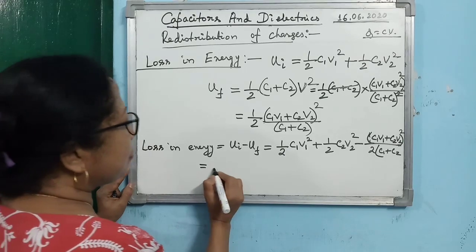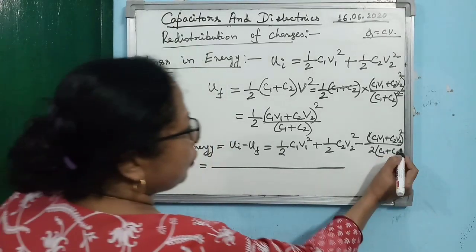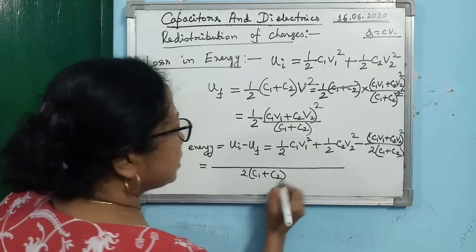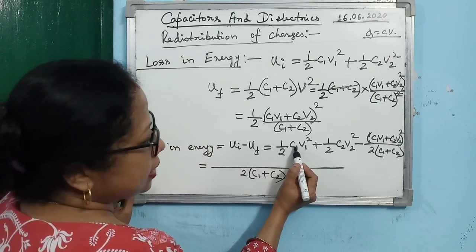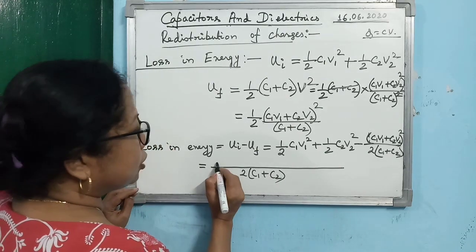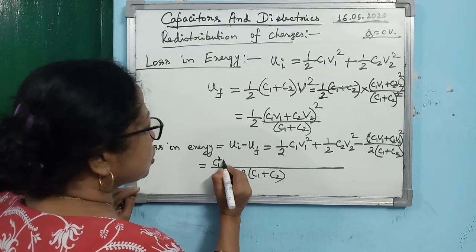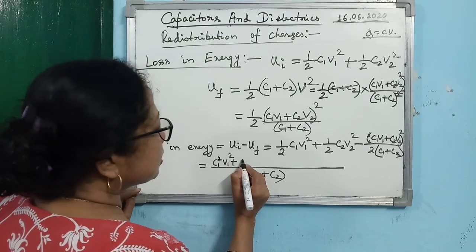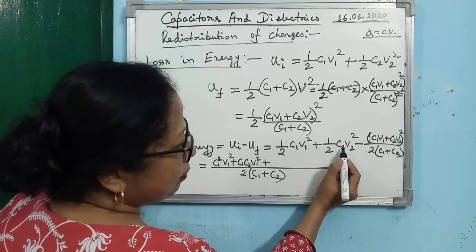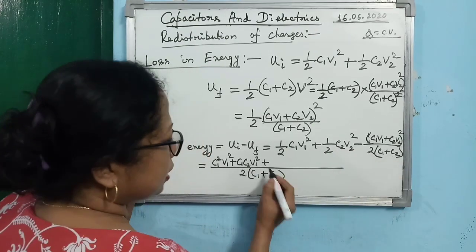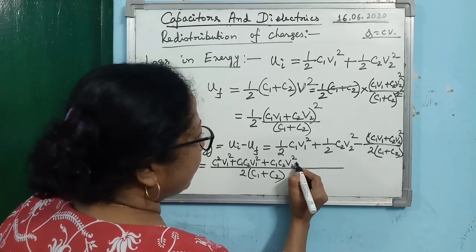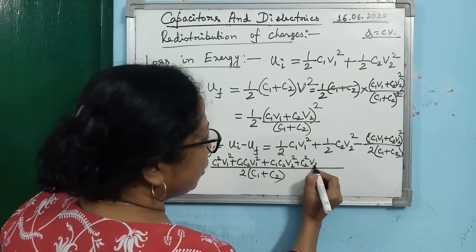Alright. Now a little bit of mathematics we have to do. So if you just take the LCM of the denominator, you are getting 2 into C1 plus C2. Now you see, what will it be? C1 V1 square into C1 plus C2. So I am opening the bracket and writing it together. So you are getting C1 square V1 square plus C1 C2 V1 square. Then for the second term, it will be C2 V2 square into C1 plus C2. So you can write it as C1 C2 V2 square plus C2 square V2 square.